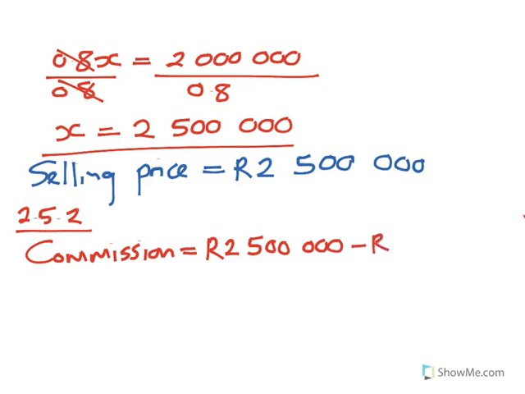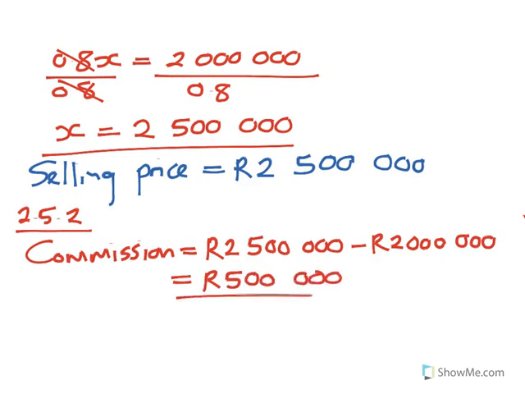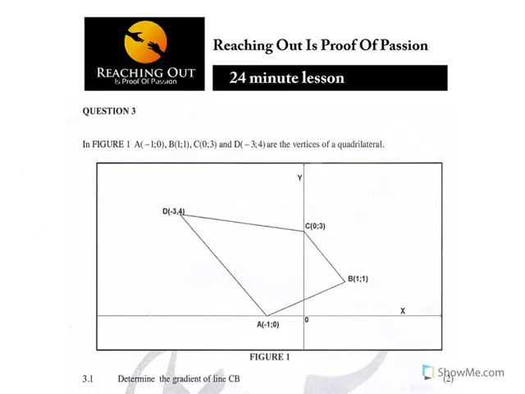And Peter, how much does he want? He just wants from that 2.5 million, he wants to get 2 million. So if you separate that, you are going to get 500,000, which is good money for the agent. I mean, Peter got his 2 million, but the agent is also going to get 500,000. It's good money.